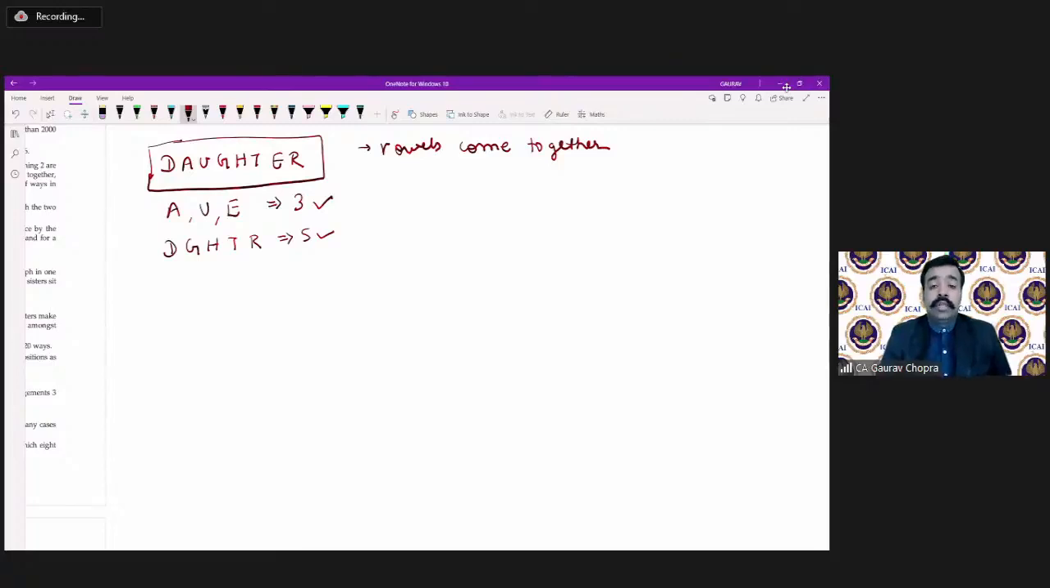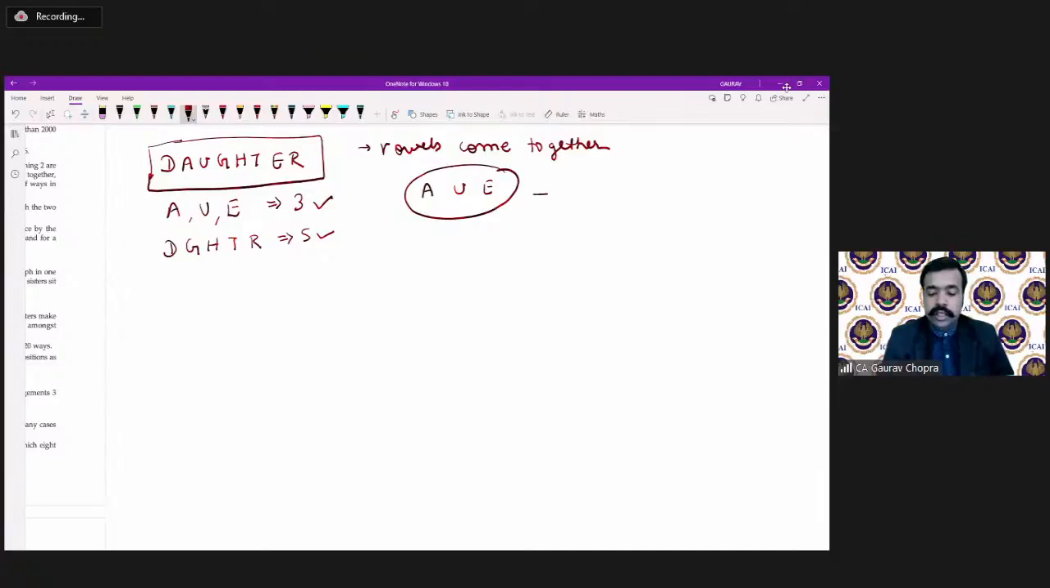Come on, guys. Vowels coming together. A, U, E are the vowels, and these three must come together. But they can interchange their places. They can interchange their positions.